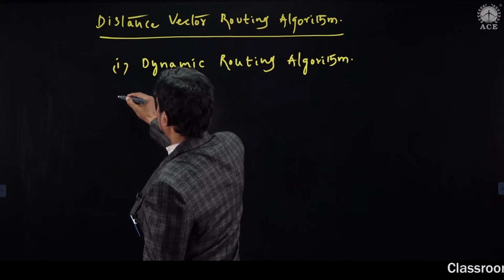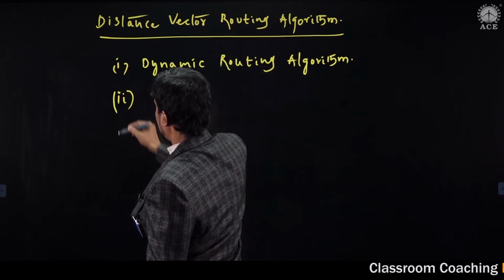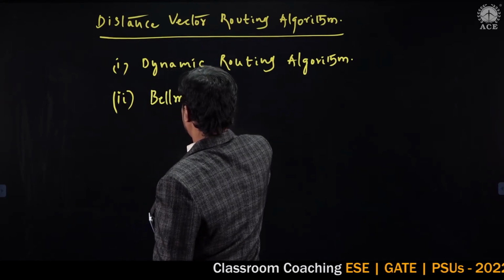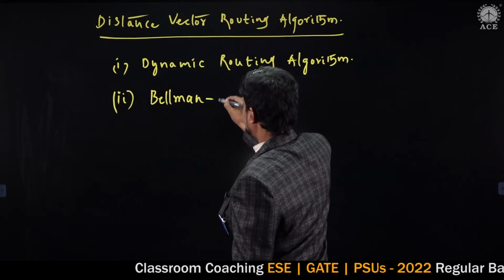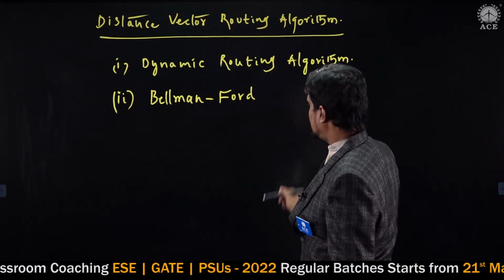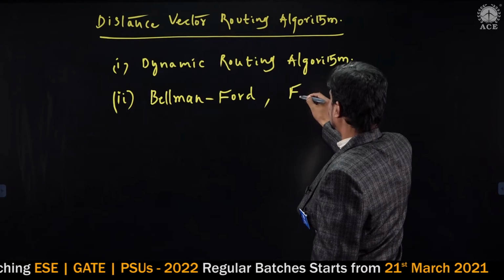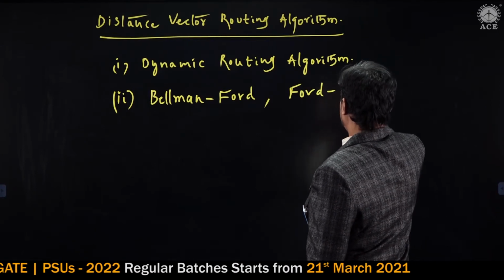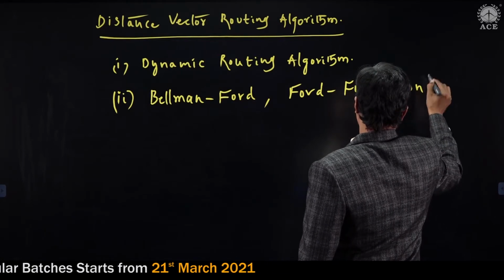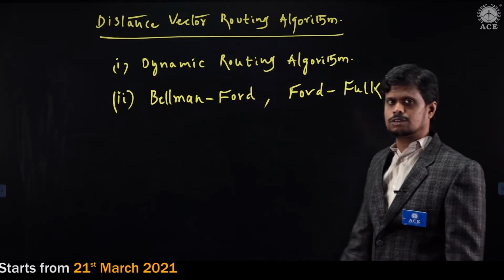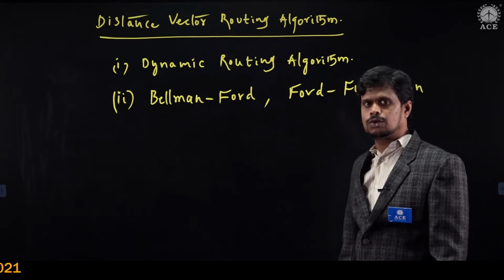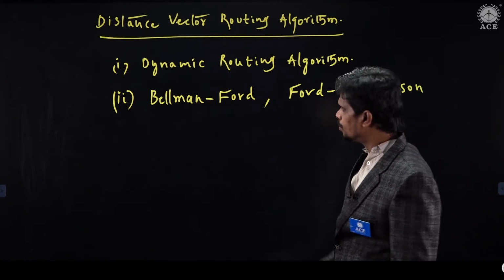This distance vector routing algorithm was introduced by Bellman-Ford, and it is implemented by Ford-Fulkerson. Hence, we can say that this distance vector routing algorithm is also referred to as the Bellman-Ford algorithm or the Ford-Fulkerson algorithm.